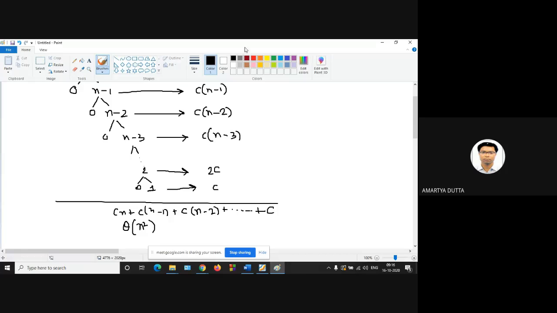If you solve this one, then you can get this particular recurrence solved.